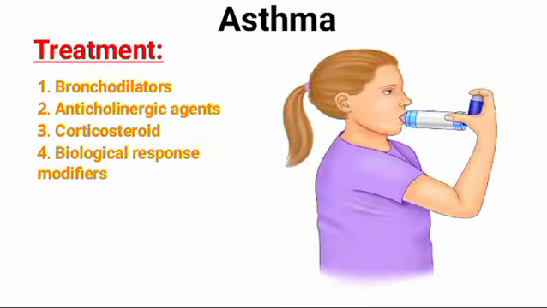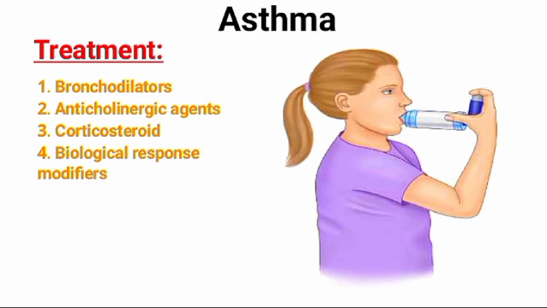Now let's discuss the treatments. Bronchodilators are often considered, while other medications are considered as well. Drug therapy depends on the frequency and severity of symptoms. Number one treatment for asthma is bronchodilators. A bronchodilator binds to the receptors in airway smooth muscle, thus causing bronchodilation.